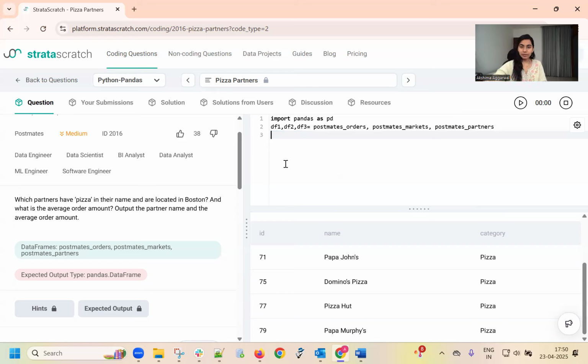First of all, I'm going to find the names which consist of pizza. How do we find them from the data frame? Let's put the condition: df3 name, str.contains pizza.